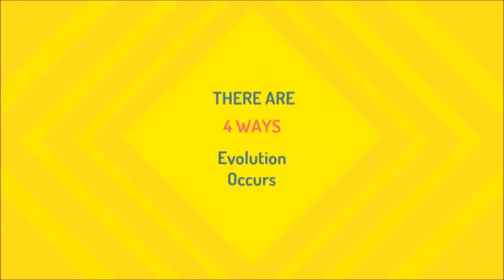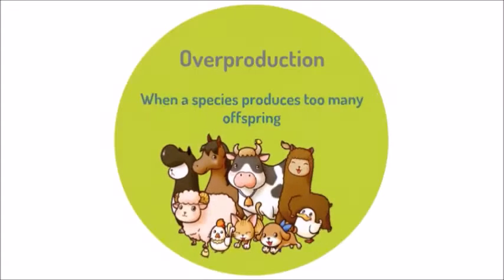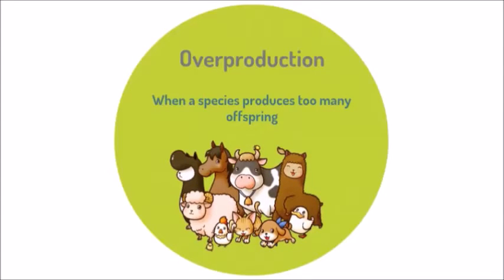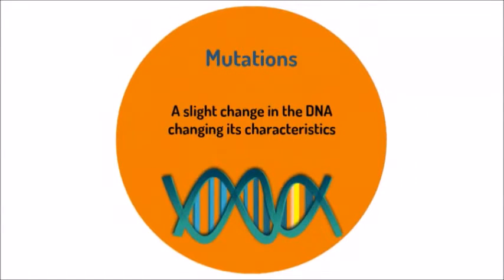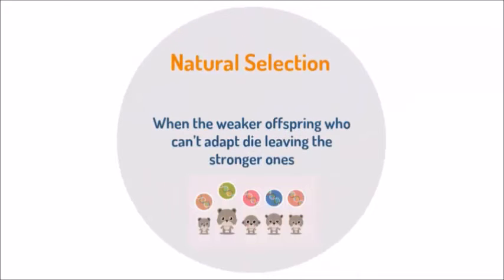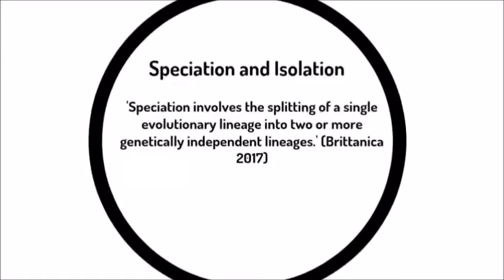There are 4 ways evolution can occur. Overproduction, when a species produces too many offspring. Genetic recombination, when the offspring have a new set of genes. Mutations, a slight change in the DNA changing its characteristics. Natural selection, when the weaker offspring who can't adapt die, leaving the stronger ones.